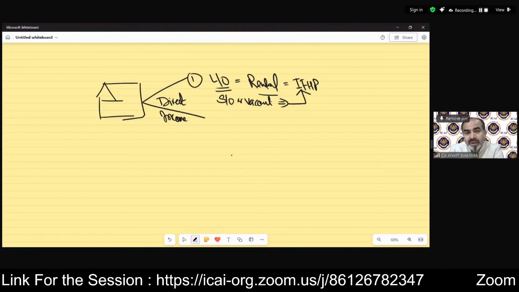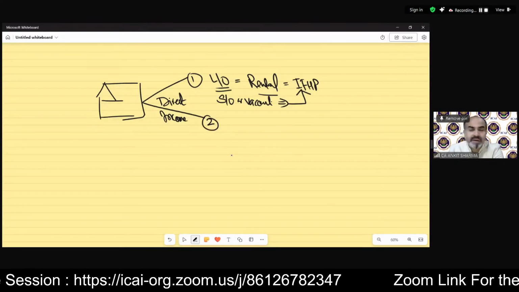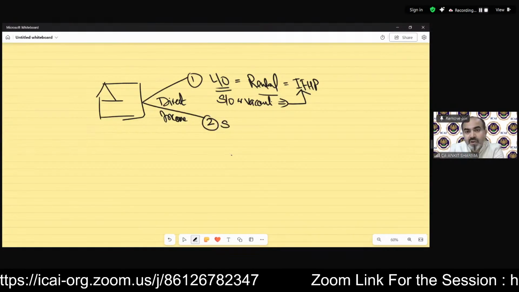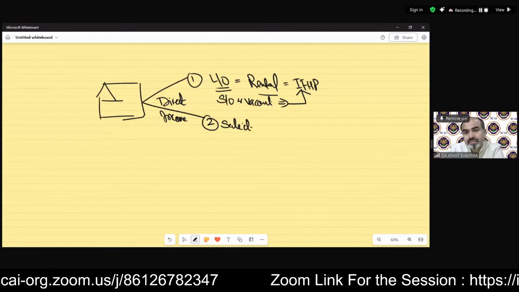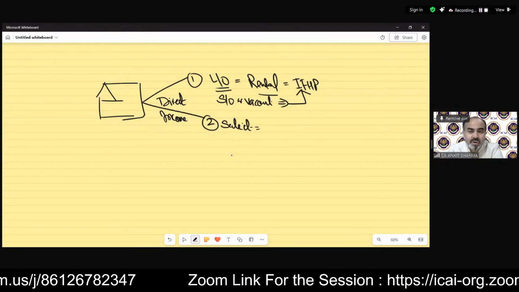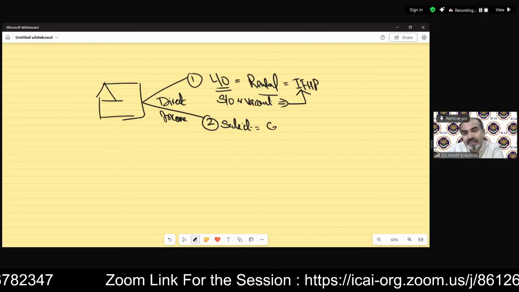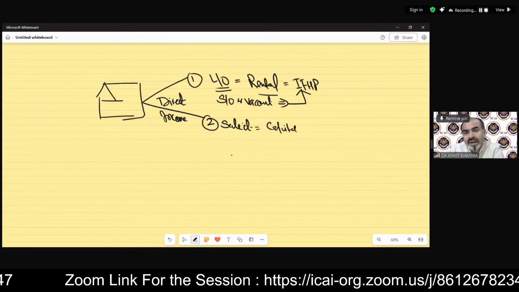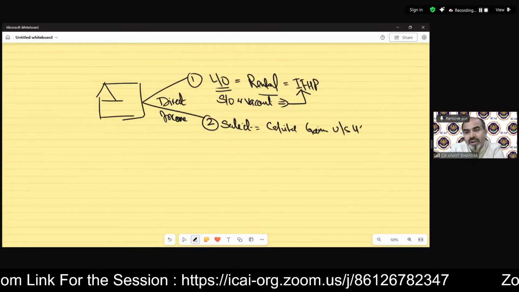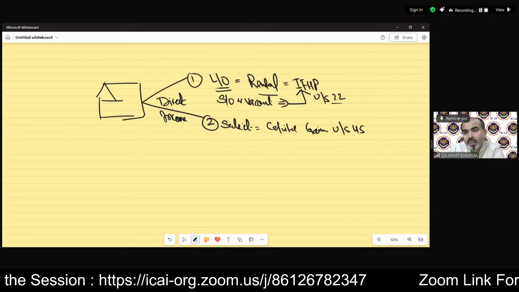But if we are going to sell it, if we are going to transfer the title of it, then the one-time income, whatever profit arises on that sale of property, will be taxable under the head capital gain, charging section 45. Clear? House property charging section 22.